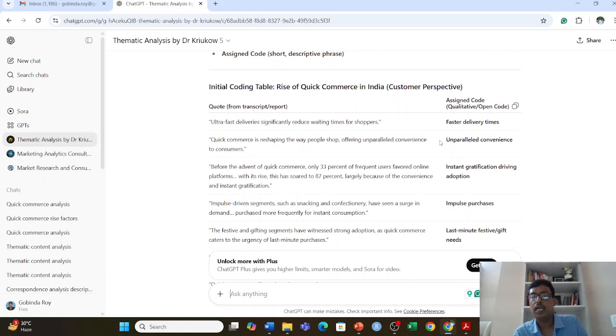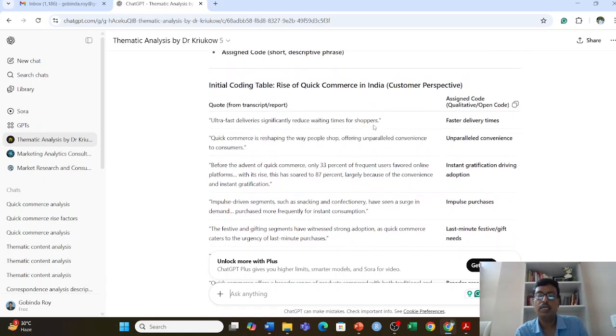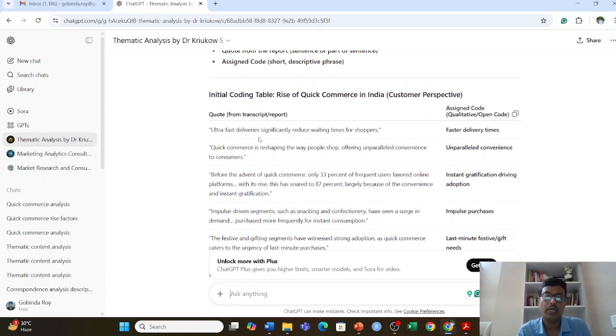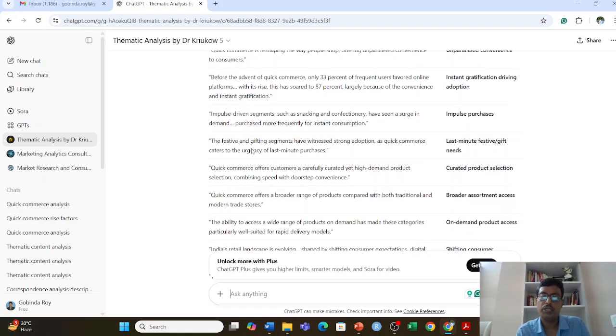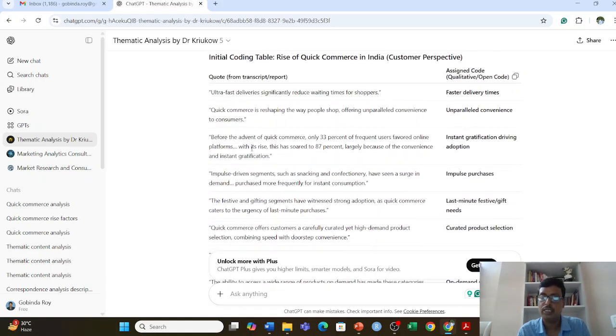On the right hand side you can see the assigned code, the qualitative open code they name it, and the quotation. They already mentioned this: ultra fast delivery reduces waiting time for the shopper. So you can take several codes from the quotation. Ideally you should have fewer codes than keywords.